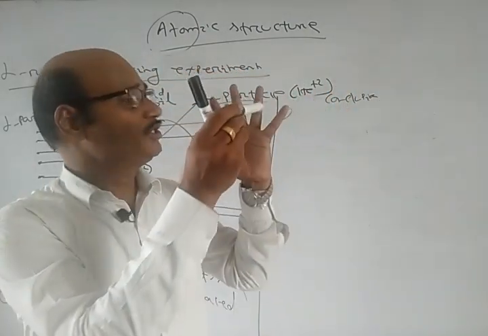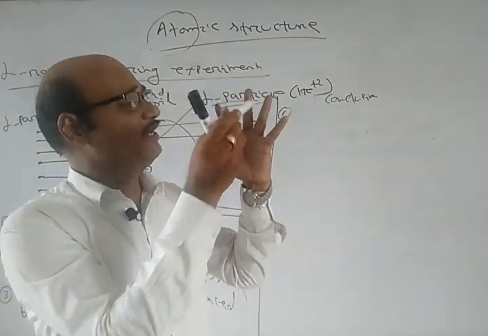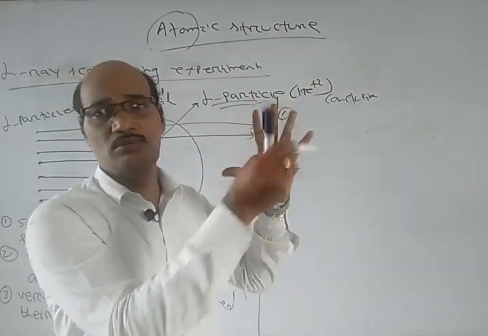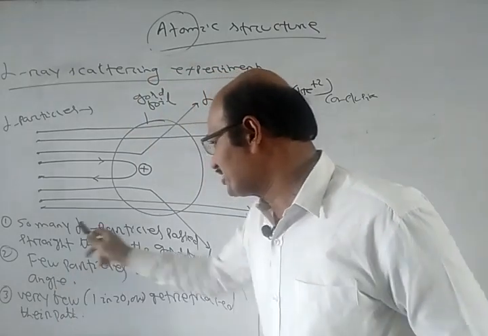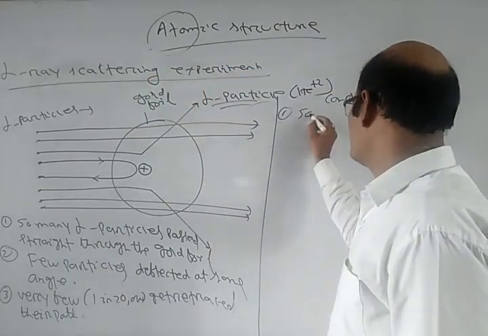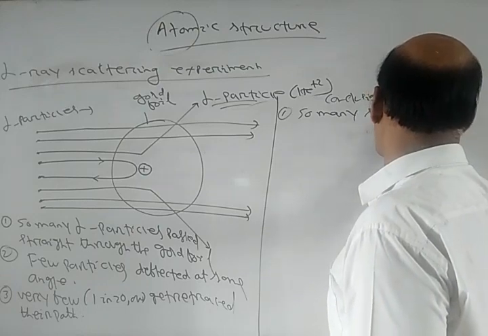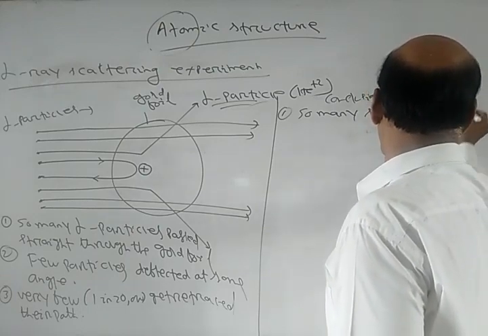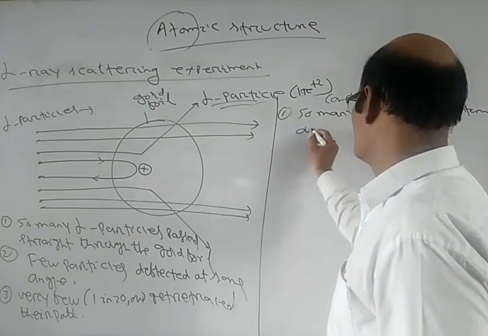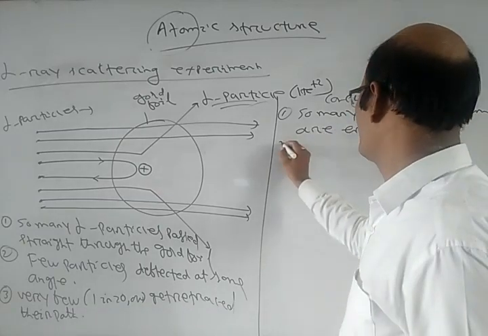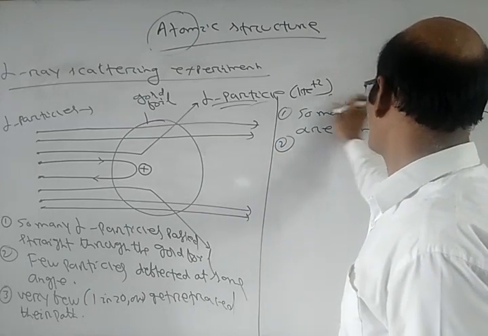This means that so many spaces in an atom are empty.